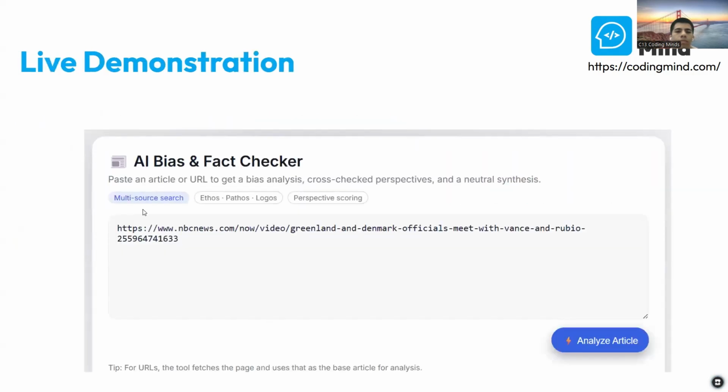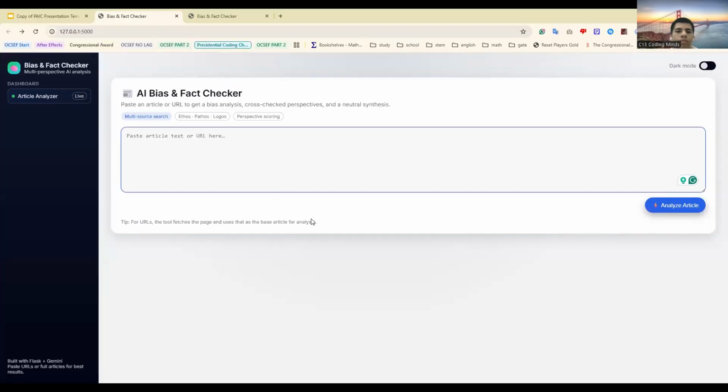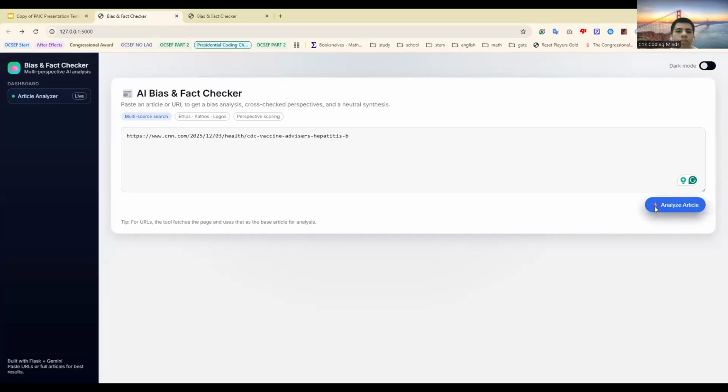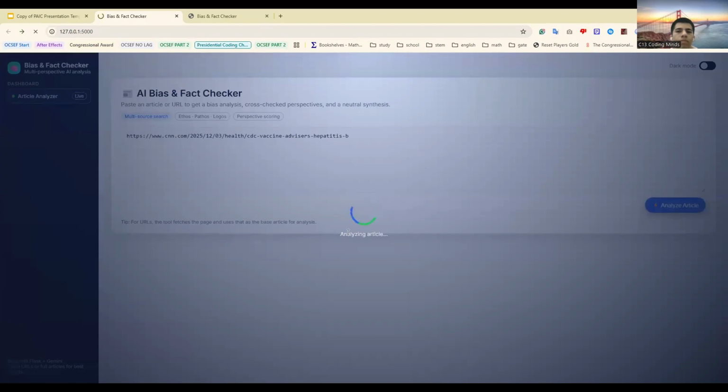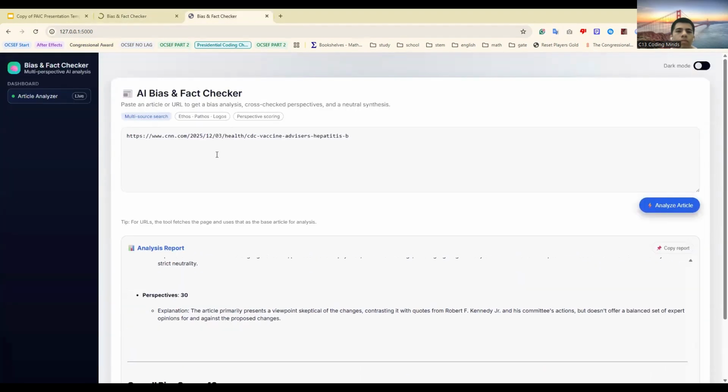Now we'll be doing a live demonstration of our bias checker. Here's the main page, and it prompts the user to paste in a URL, which we're going to do. After clicking the Analyze Article button, it is going to load a bit and give us a response. To skip this process, as it takes a little bit, we're going to have an already generated response.